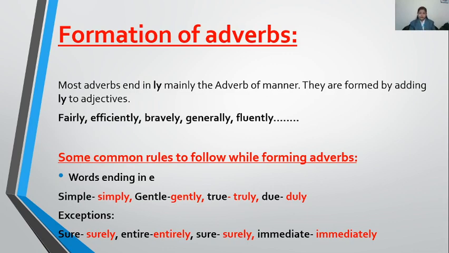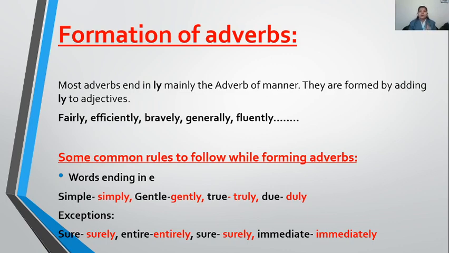But it is very easy to find the difference between an adjective and adverb. As many words are used as adjectives, they are used as adverbs also. So how will you differentiate them? Is that word an adjective or adverb? Very easy.